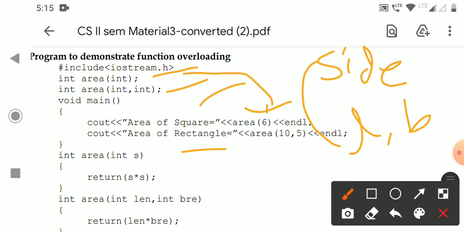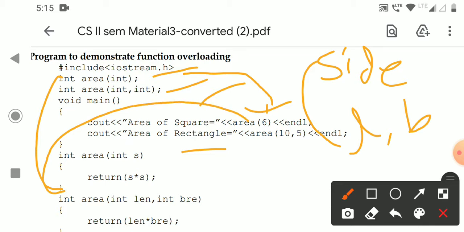Next it will be executed. Coming to the program, control jumps to here. So return s into s. What is the s value? 6. 6 into 6, 36. Again, 36 will be displayed here. Area of square is equal to 36.